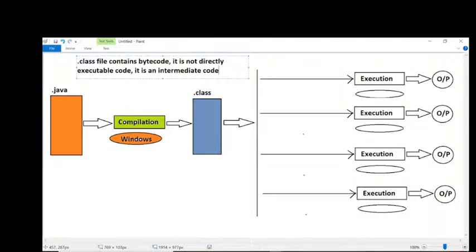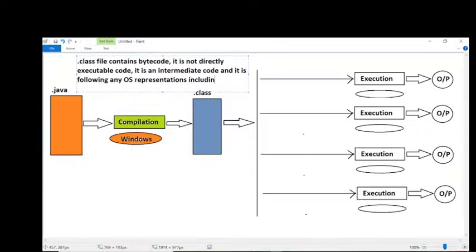At the same time, it is not a .exe file code. It is an intermediary. It is not executable code and it is not source code. What the developer has written, it is an intermediary code. Okay, and one more point here we have to understand. It is not following any operating system representations. This point is important. It does not have any of the operating system representations,